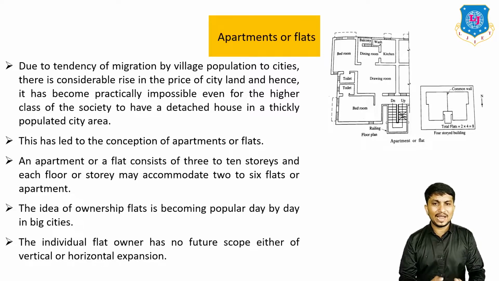An apartment or flat consists of a 3 to 10 story building, and each floor or story may accommodate 2 to 6 flats or 2 to 6 families. The idea of ownership flats is becoming popular day by day in big cities. The individual flat owner has no future scope of either vertical or horizontal expansion. This is the main disadvantage of apartments and flats. This is the plan of a four-story building.